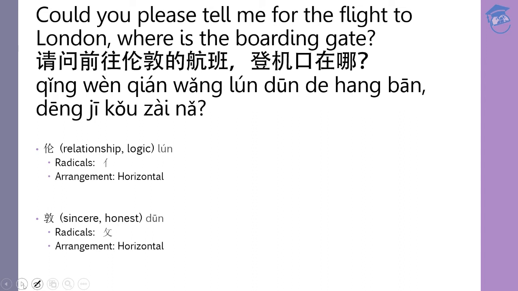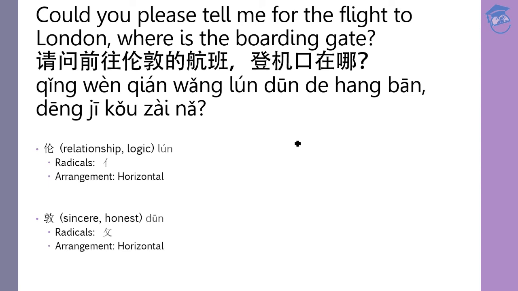In Mandarin, he asks, 请问前往伦敦的航班登机口在哪? So the first word is 伦, the new word here. It means relationship or logic. This is the pinyin 伦, and the radical is this one, what's on the left there. So the arrangement is horizontal because you have left and right components.